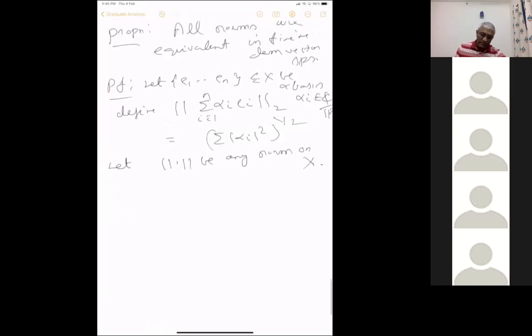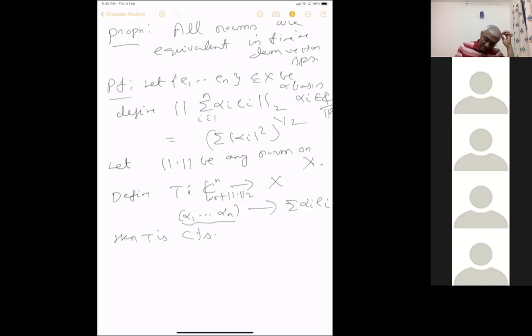So how do we do that? For that, define T from Cn to X, where alpha 1 up to alpha n, that's how any vector in Cn looks like, goes to summation alpha i ei. Then T is continuous. That is just clear. If some tuple converges to something, then it converges coordinate wise. That is clear. Cn with respect to this norm 2.